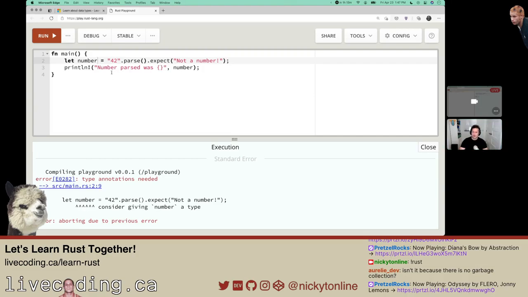Now, I get the explicitly setting it because you know what it needs to be. I would have assumed, though, that this parse method parses to the type 32-bit integer, which is u32. I'm actually not sure why I have to explicitly set it.